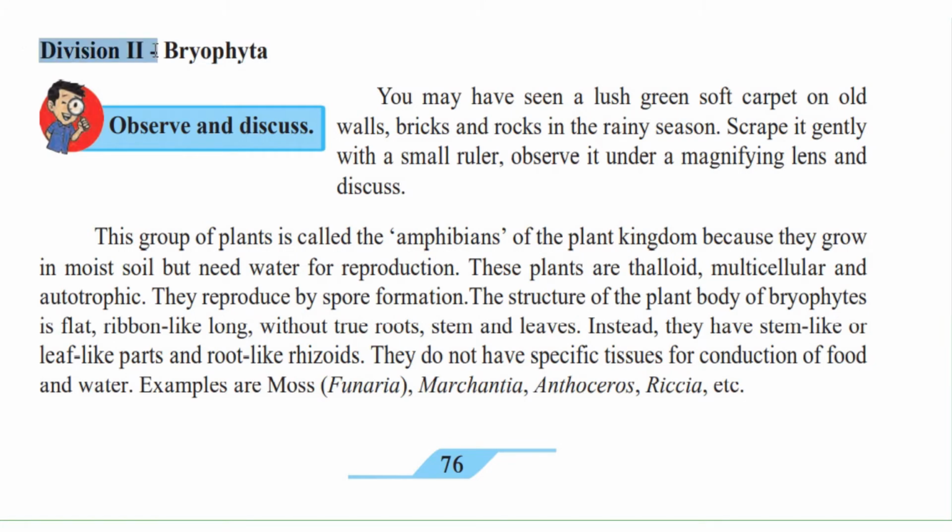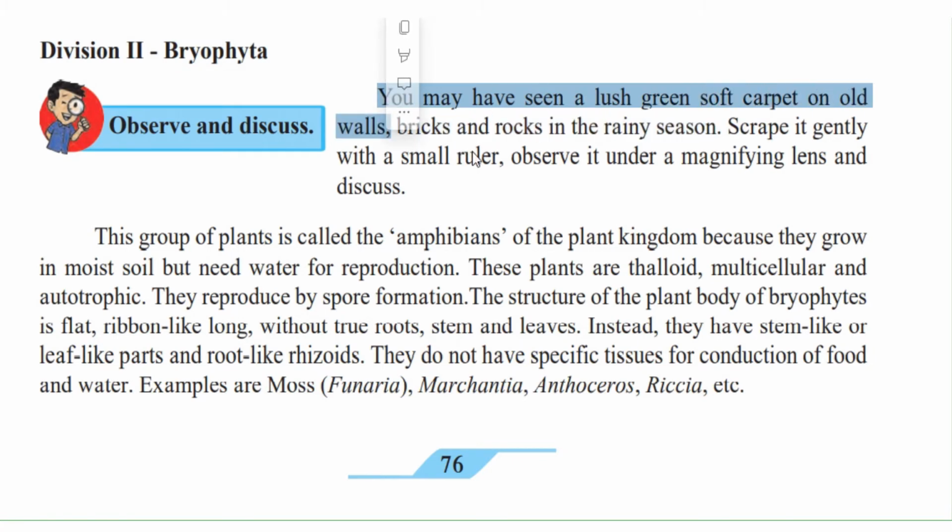Let's learn about division 2, that is Bryophyta. Now you have seen lush green soft carpet on old walls. That green thing that grows and spreads out on walls that are wet, or on bricks or rocks in the rainy season, isn't it? You have seen that. Sometimes they grow on the floor also where you slip. So scrape it gently, try to remove it with a small ruler or any sharp thing, but be careful, and observe it under a magnifying lens and discuss.